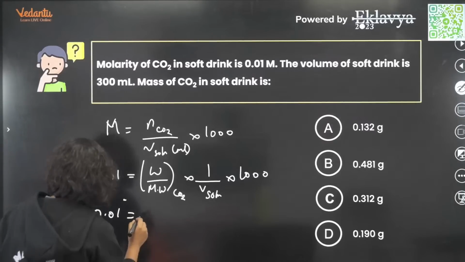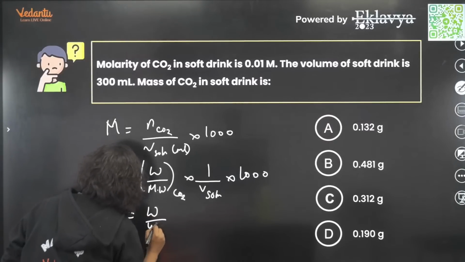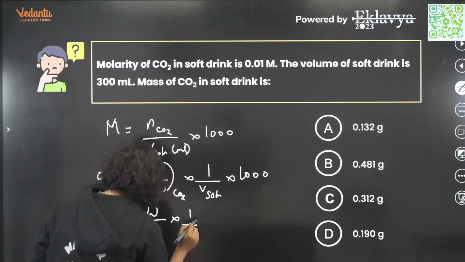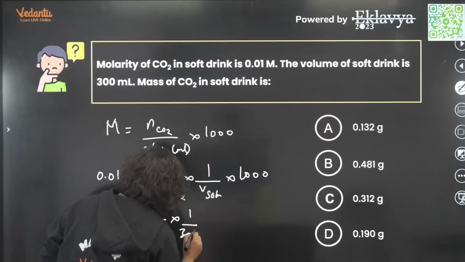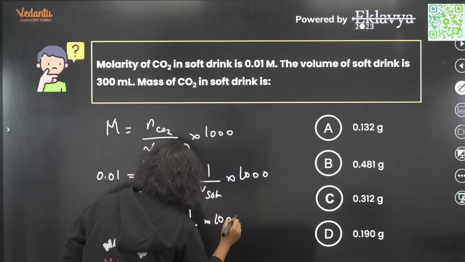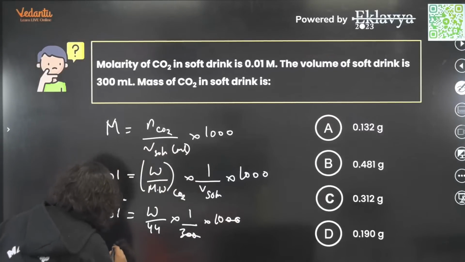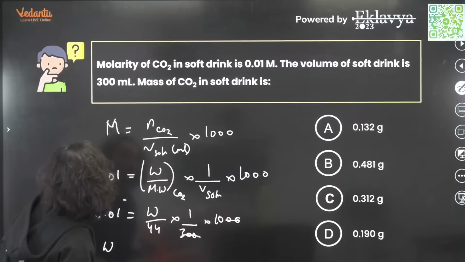So 0.01 is equal to W divided by 44, we know the molecular weight of carbon dioxide, into 1 by 300 into 1000.